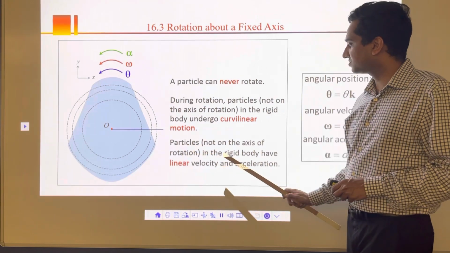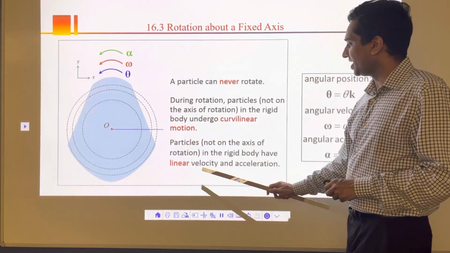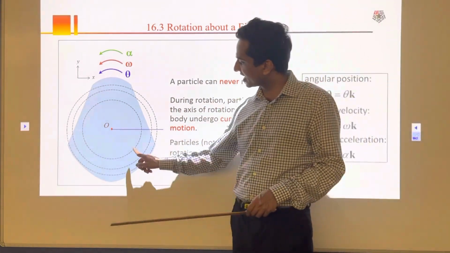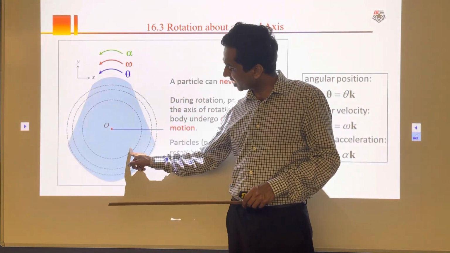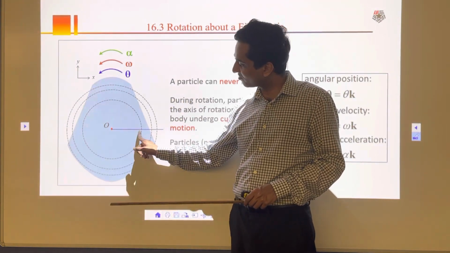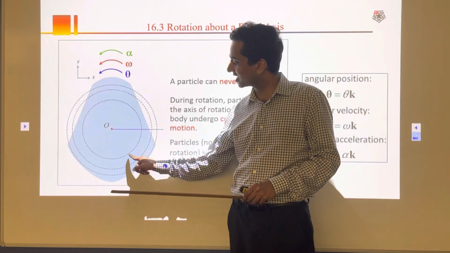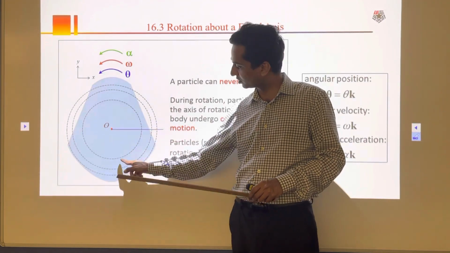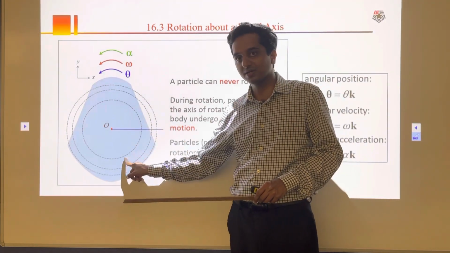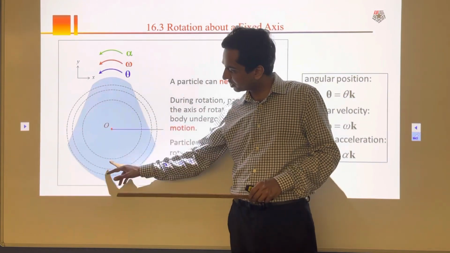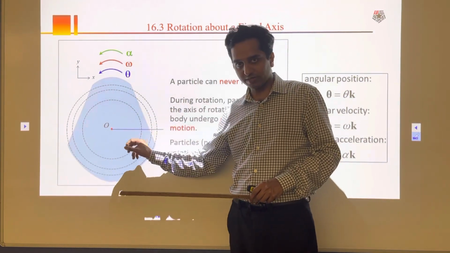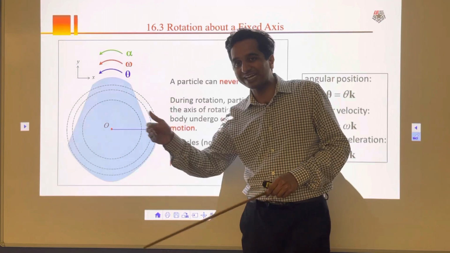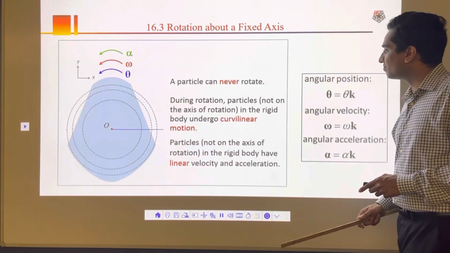The particles in the rigid body have linear velocity. It means if I take a particle here, that particle itself will have linear velocity in meter per second. I can actually calculate how much time it's going to take to go from here to here along this curvilinear path. So even though the body is rotating, the individual particles on the body will follow a curvilinear path. Keep that in mind.